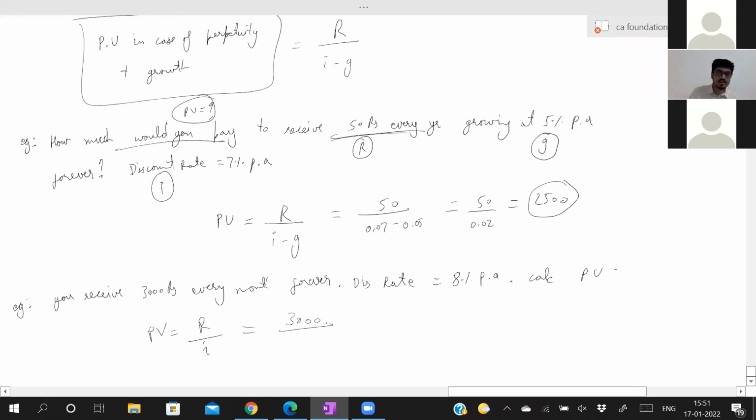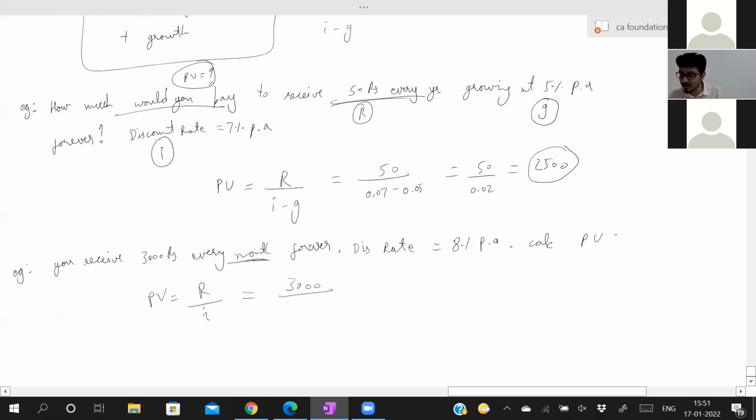Now in this case, R is 3,000 rupees. Now discount rate is 8% per annum, but here you are receiving every month. So what will you do? You will find out I per annum. If this is per month, I is equal to 8 by 12. 8 divided by 12 is 0.666% per month, which is 0.6666% per month.